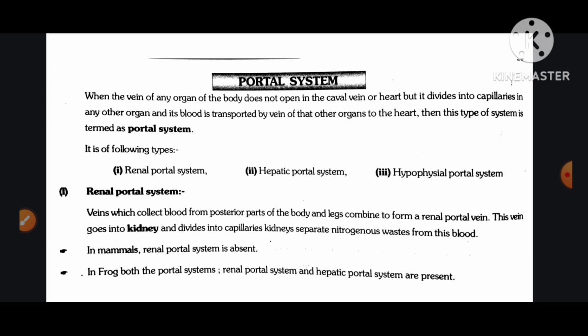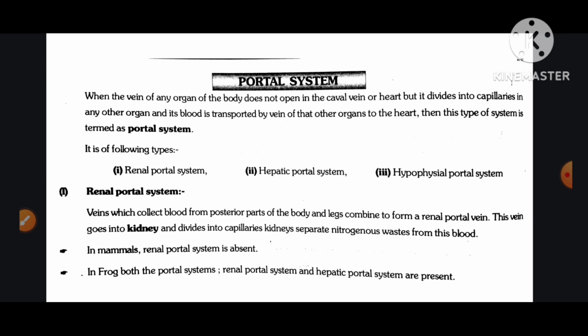Portal system. When the vein of any organ of the body does not open in the caval vein or heart, but it divides into capillaries in any other organ and its blood is transported by the vein of the other organ to the heart, then this type of system is termed the portal system. It has the following types. Number first, renal portal system. Number second, hepatic portal system. Number third, hypophyseal portal system.